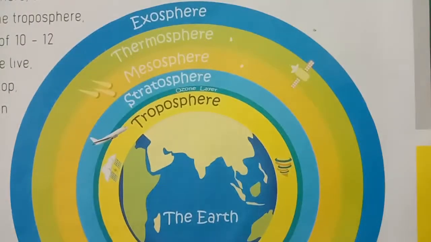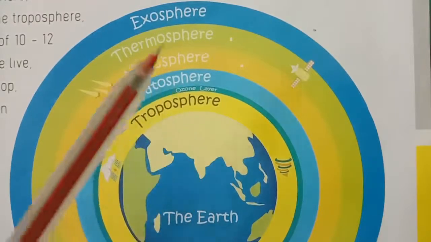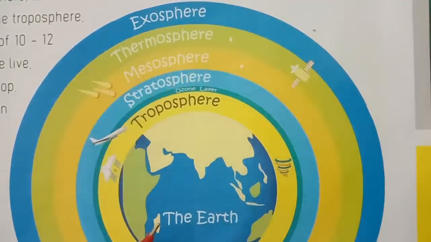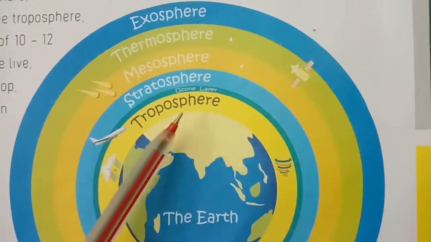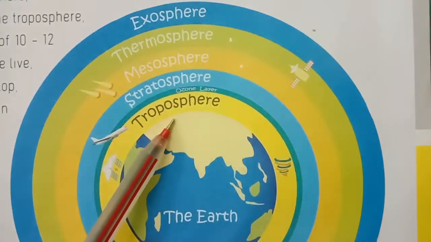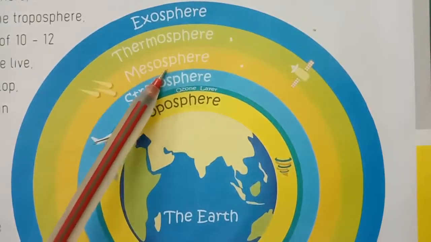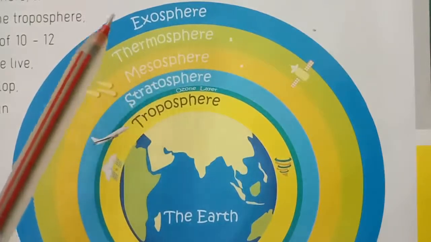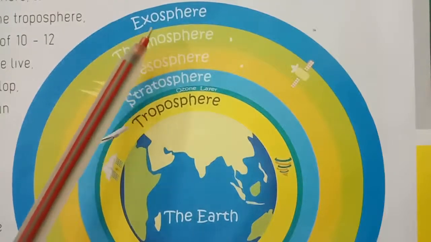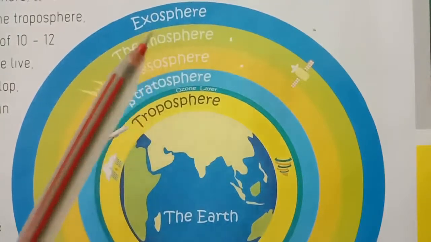Children, how many layers, children? Starting from the ground and moving towards the sky, 5 layers. What are they? First one troposphere, second one stratosphere, third one mesosphere, fourth one thermosphere, fifth one exosphere.